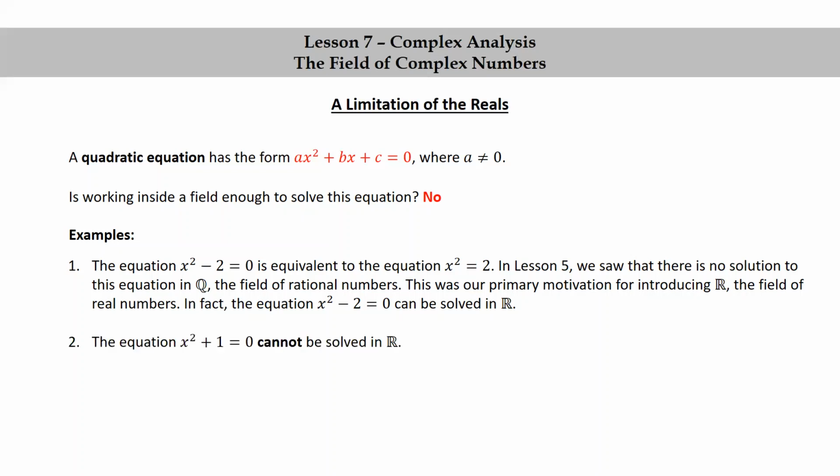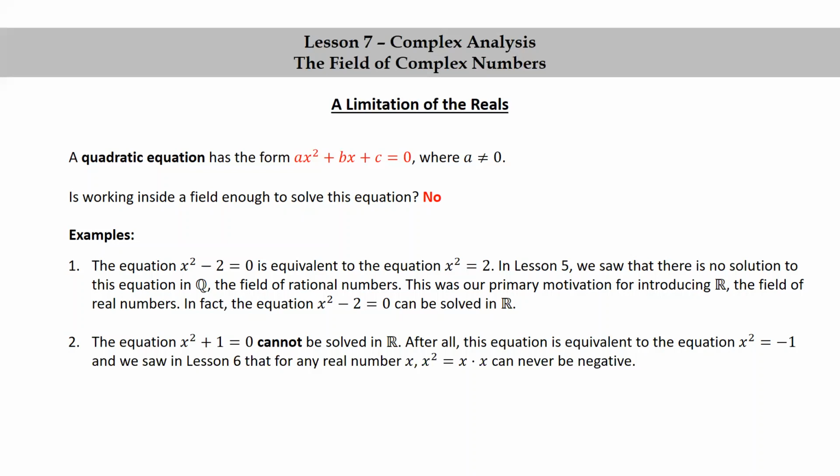The equation x squared plus 1 equals 0, however, cannot be solved in R. After all, this equation is equivalent to the equation x squared equals negative 1. And we saw in lesson 6 that for any real number x, x squared, which is an abbreviation for x times x, can never be negative.